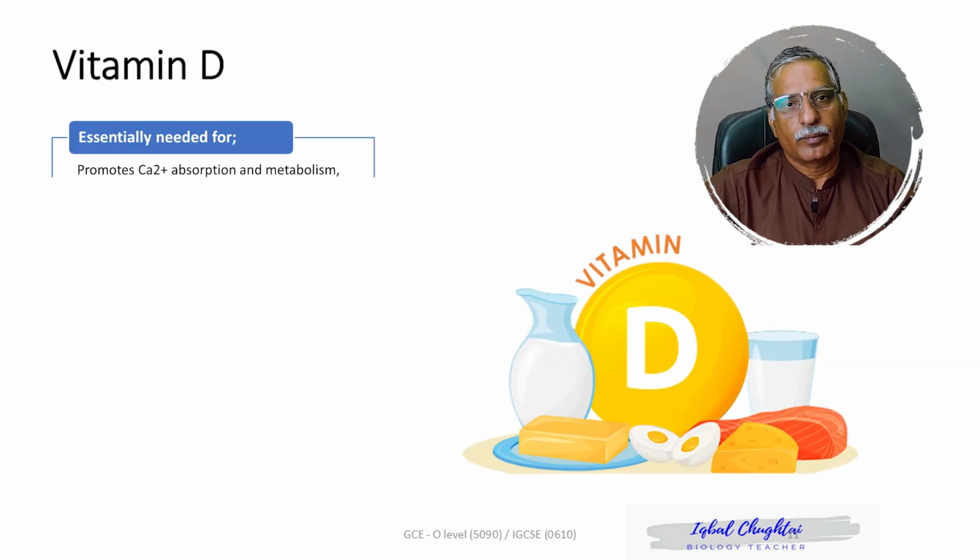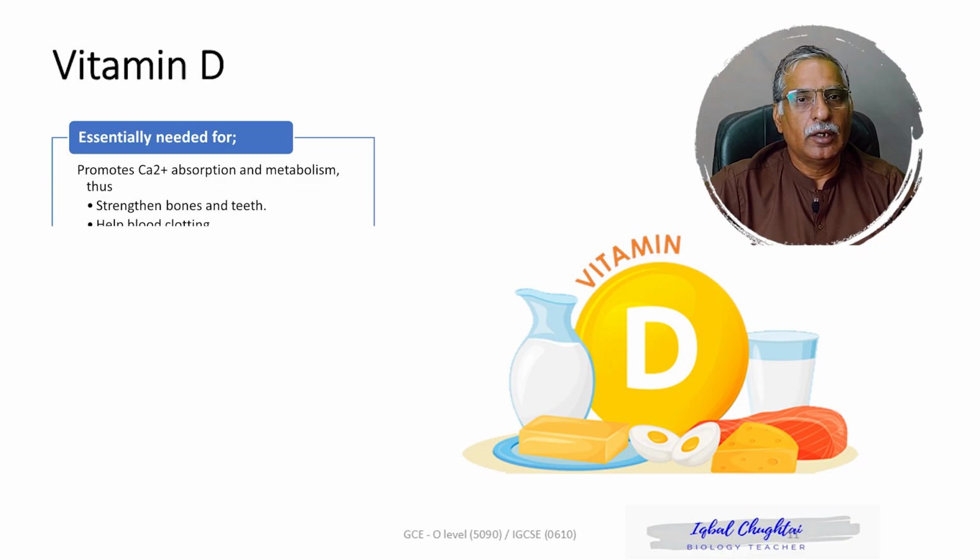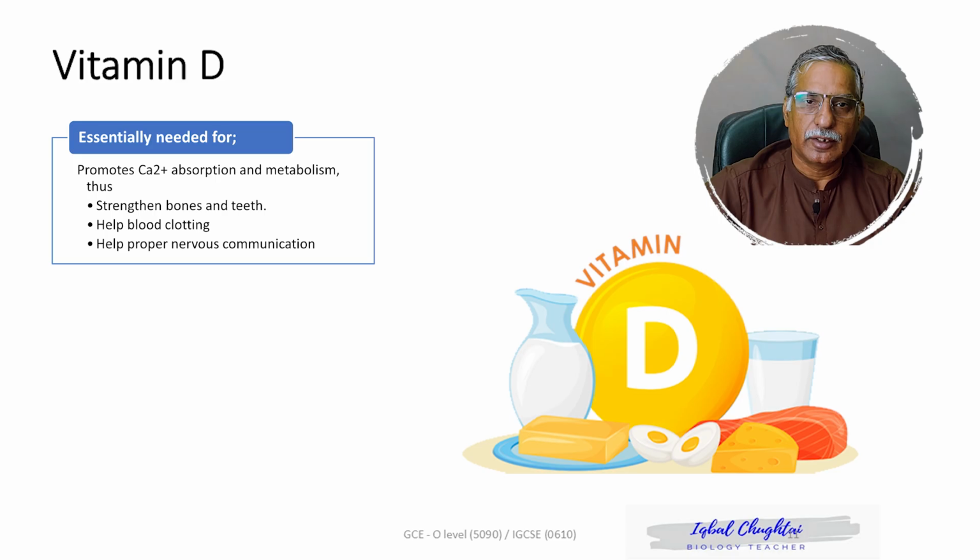Vitamin D. Vitamin D also helps in maintaining healthy bones, healthy teeth, healthy nervous communication, and healthy muscular contraction. How? Because vitamin D helps promote calcium ion absorption.